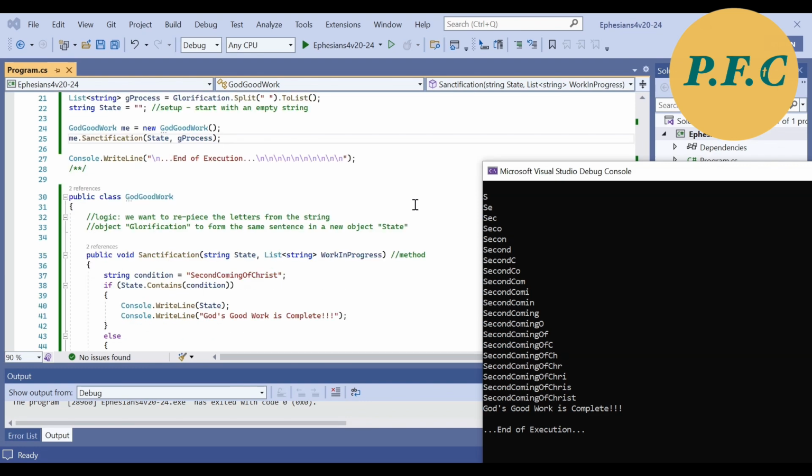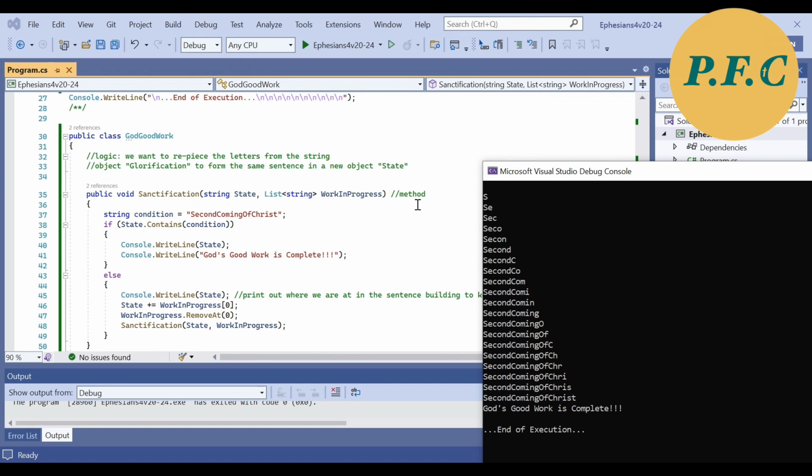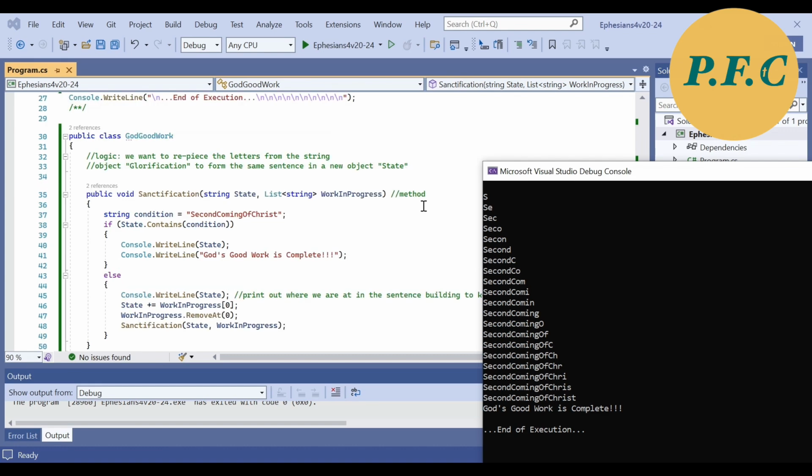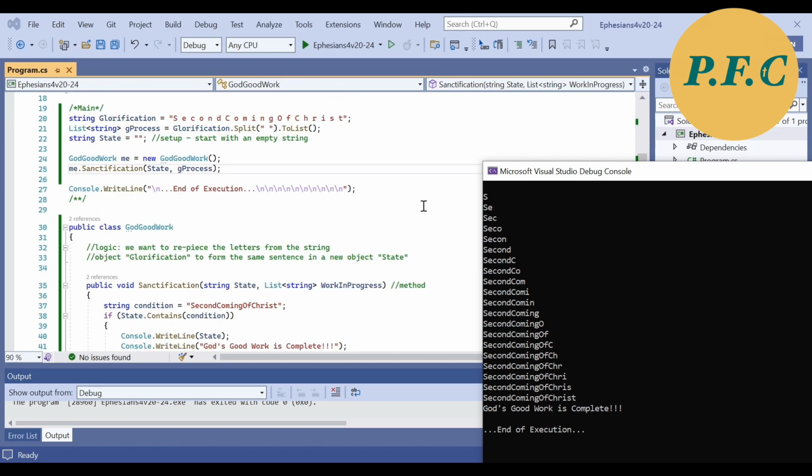To summarize this video, we created a recursion in the example program by setting an exiting condition, checking the condition, and calling the action within itself when the exiting condition is not yet met. This would put the action into loop to repeat itself until the exiting condition is met. Drawing parallel to this, that is how sanctification as mentioned in the Bible works as well.